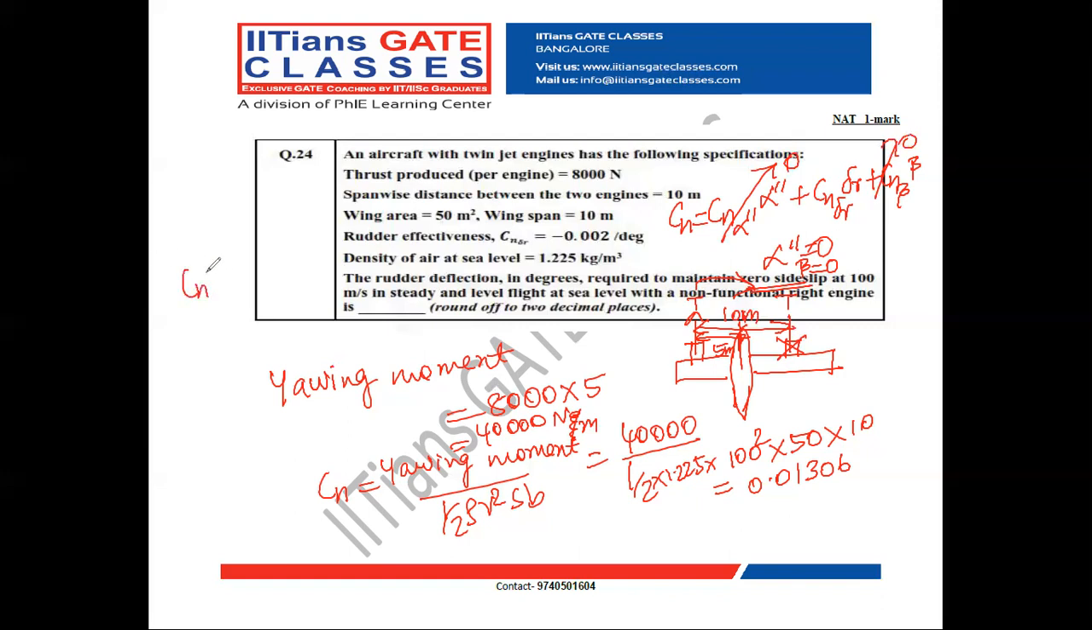So Cn is nothing but Cn del R into del R. We already calculated what Cn is. It is 0.01306. Cn del R is minus 0.002, which is given. We have to find out what del R is. Del R equals minus 6.53 degrees when we round up to 2 decimal places.